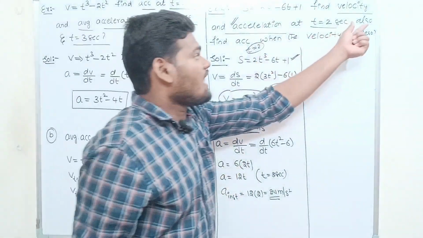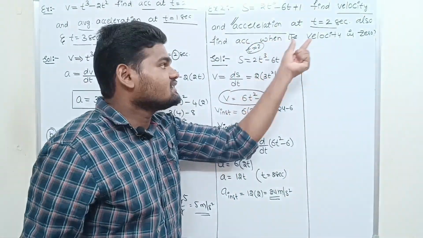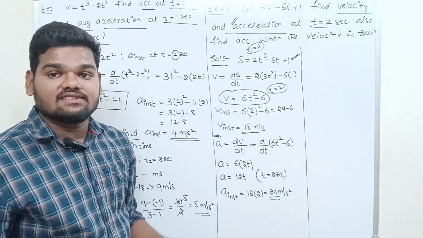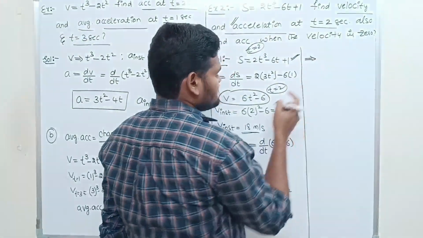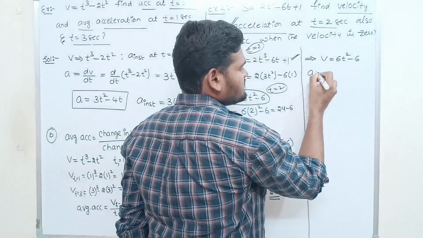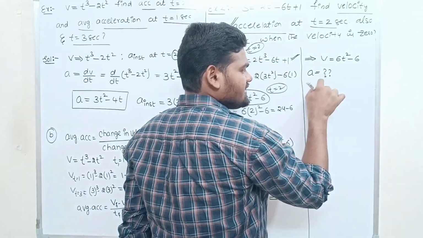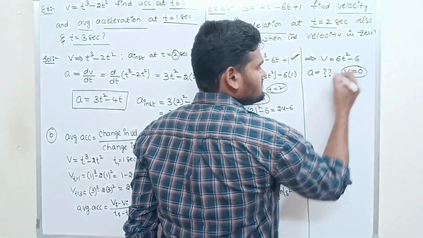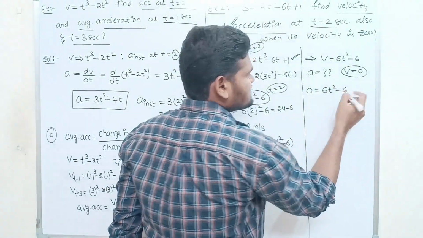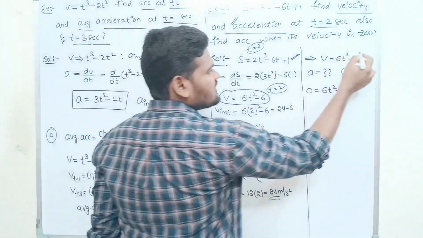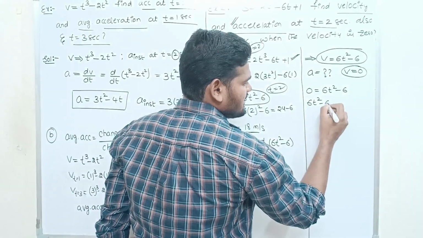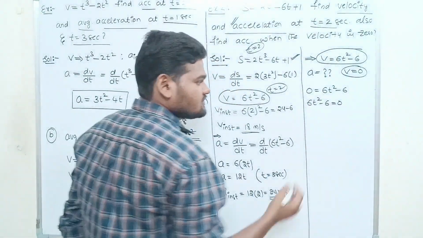They are also asking to find the acceleration when the velocity is 0. So when the velocity is 0, we have to find the acceleration. Take the velocity equation: v = 6t² − 6. When velocity is 0, we substitute v = 0 in place of this. So 0 = 6t² − 6. We can also write it as 6t² − 6 = 0 for simplicity.